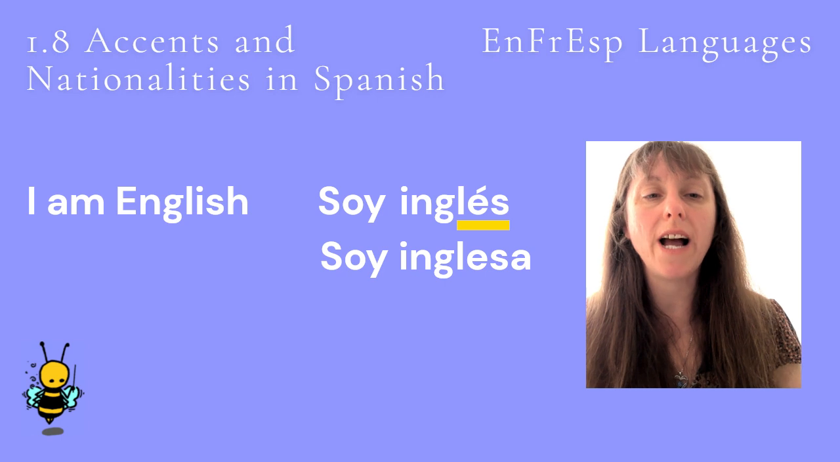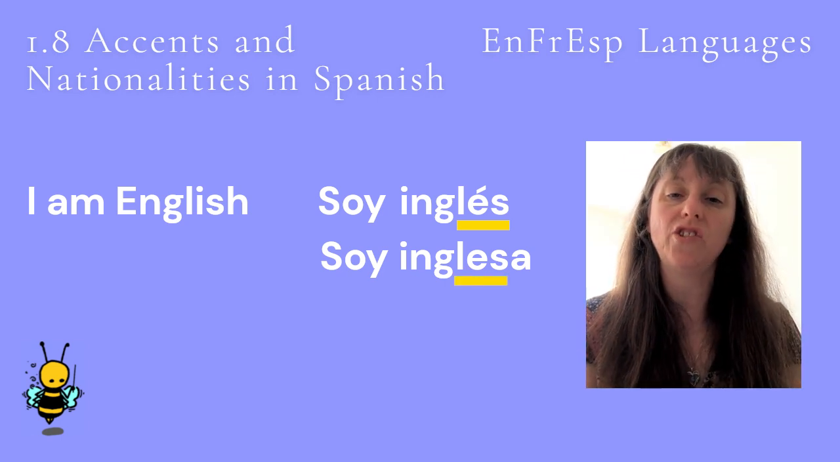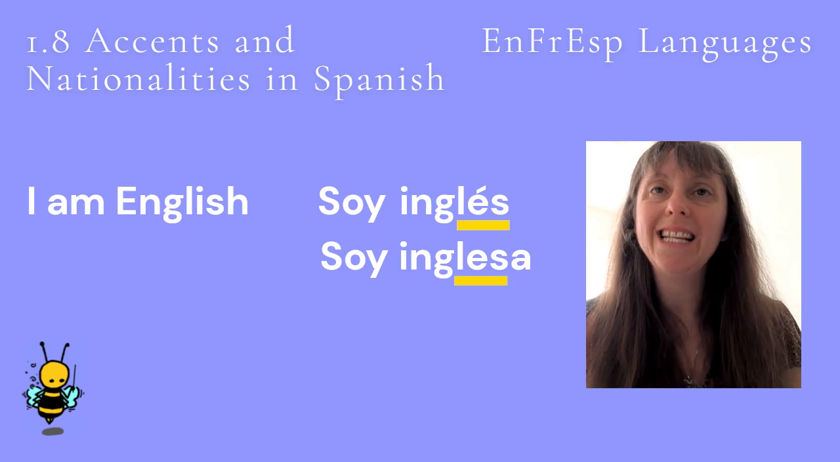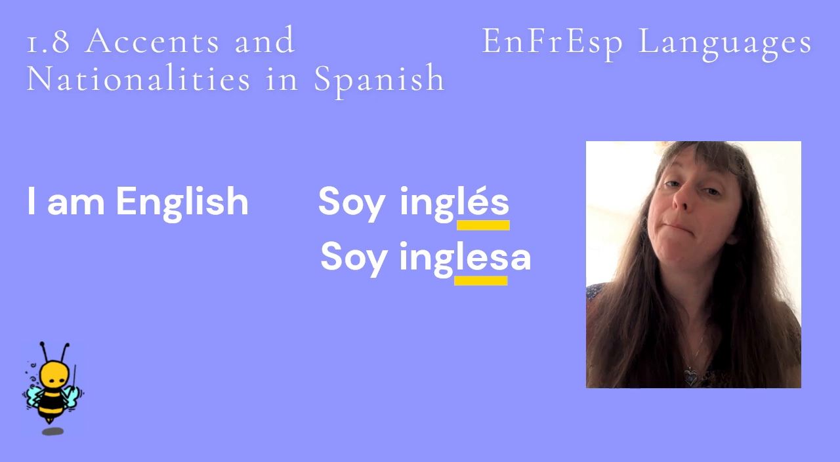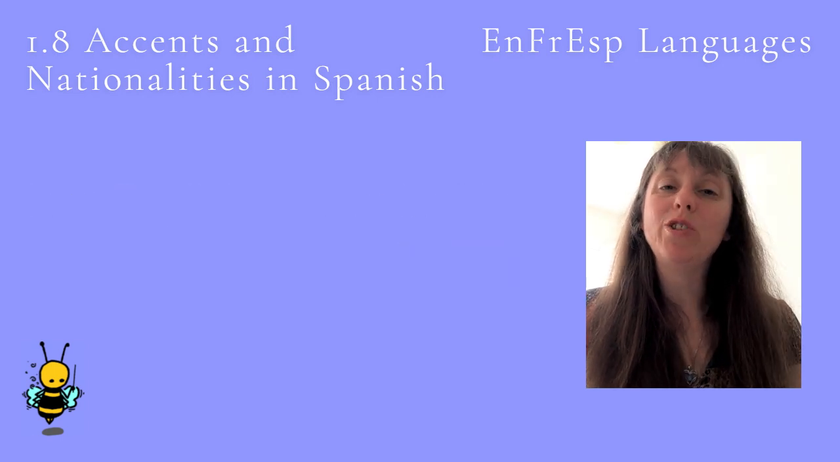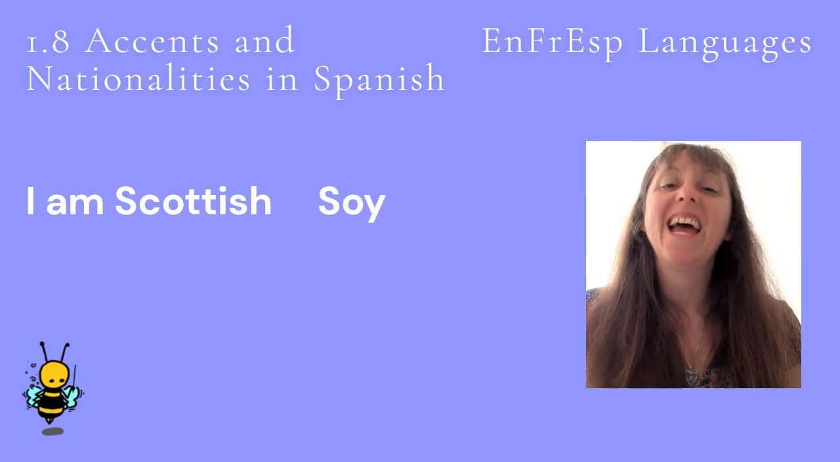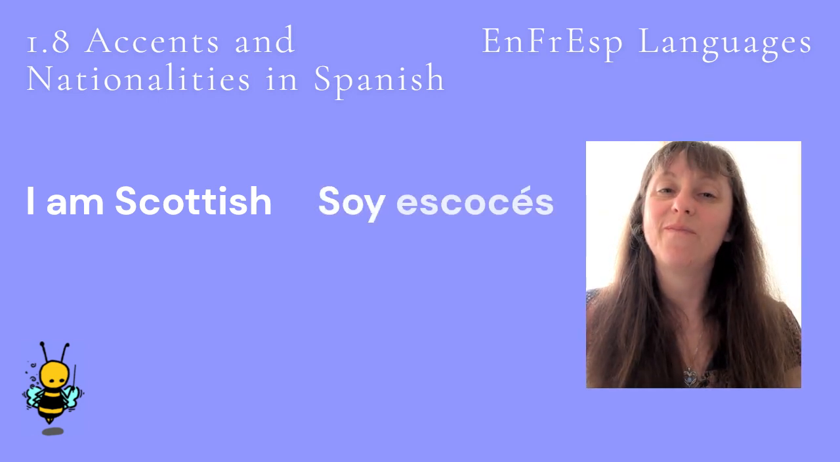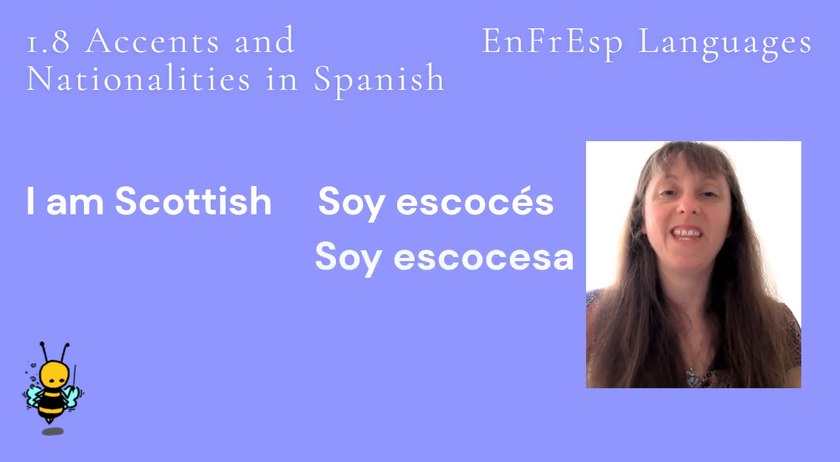Inglesa has no accent and ends in a vowel, so the second to last syllable has the stress. Inglesa. Let's hear I am English said by a male and a female again. Soy inglés. Soy inglesa. To say I am Scottish, we say I am, soy and then escocés if male or escocesa if female.